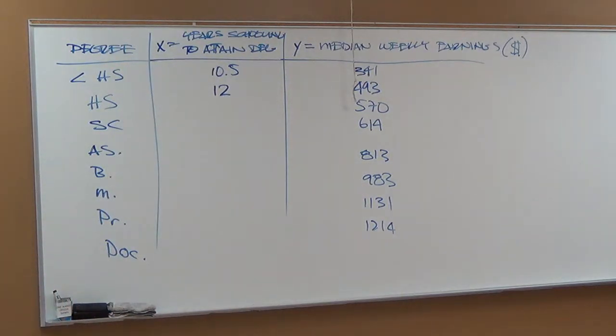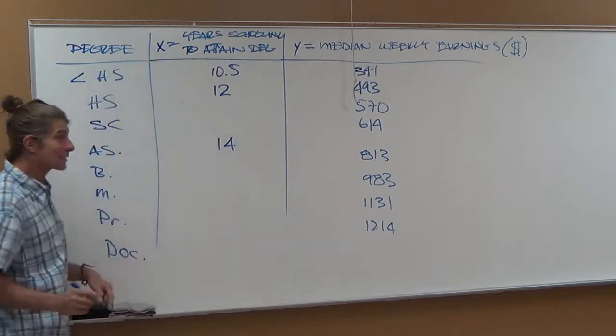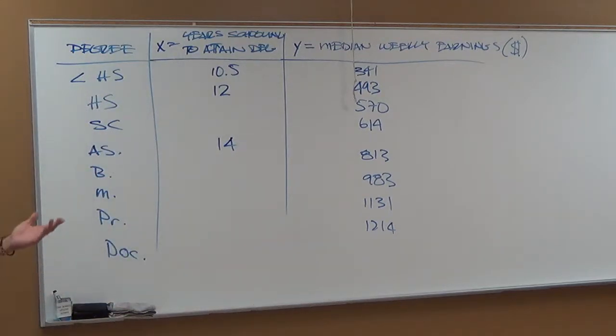Some college will be 13. Good. Now, I like that. I would go with 13 as well, because what would you call associates? 14. We're right, 14, because we still tell you that lie that it's a 2-year degree, don't we? And sometimes it's not. Sometimes it's 2.5, sometimes it's 3, sometimes it's 7.